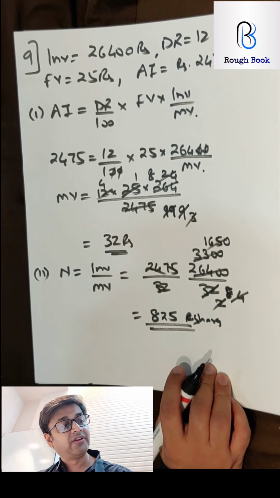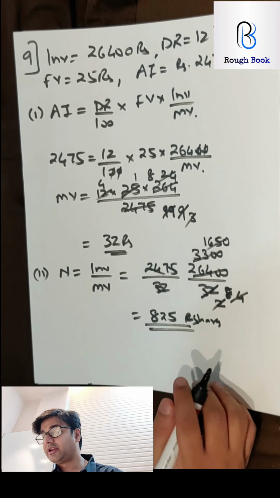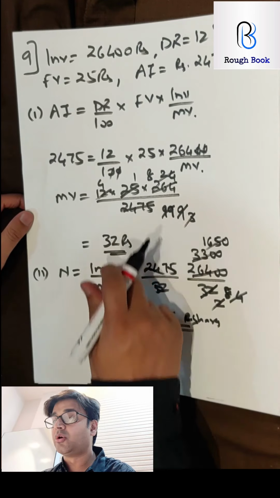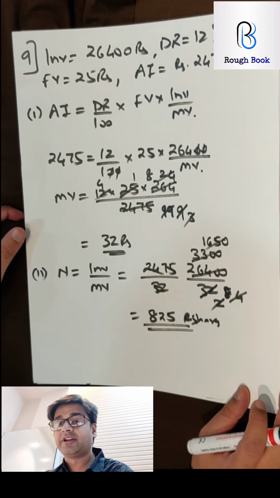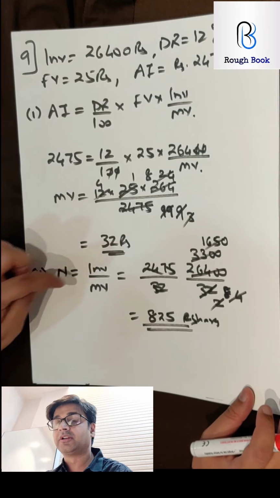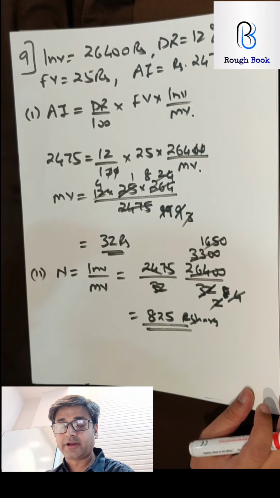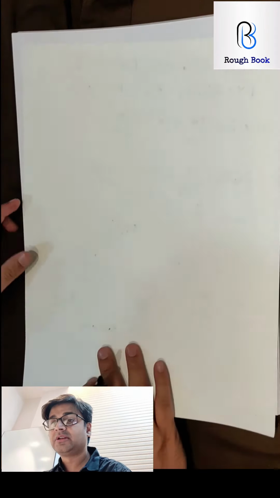Sum number 9. Yeah, 825 shares and 32 rupees. But you have to go in the reverse order. First we find the market value and then we find the number of shares. How many of you all got this correct? Great. Let's go with the next question.